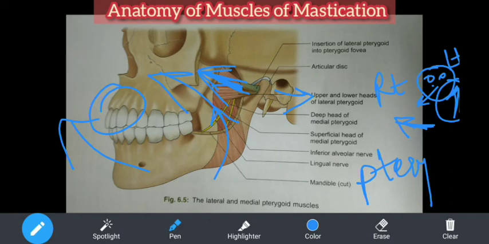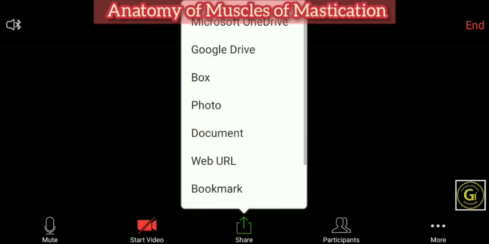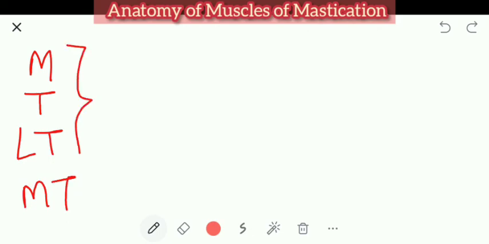Mastication movement will be lost or it will be weakened. So I hope you understood the discussion, and just to summarize, I will not write the origin and insertion of masseter, temporalis, lateral pterygoid, and medial pterygoid. These are all supplied by which nerve? I will write it: the anterior division of the mandibular nerve. They are branches from the anterior division of the mandibular nerve.